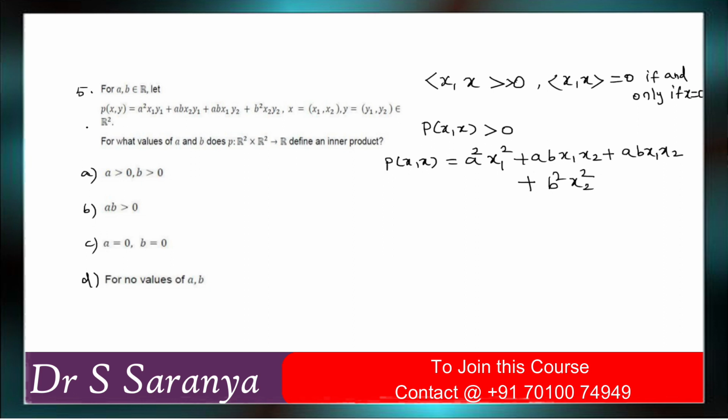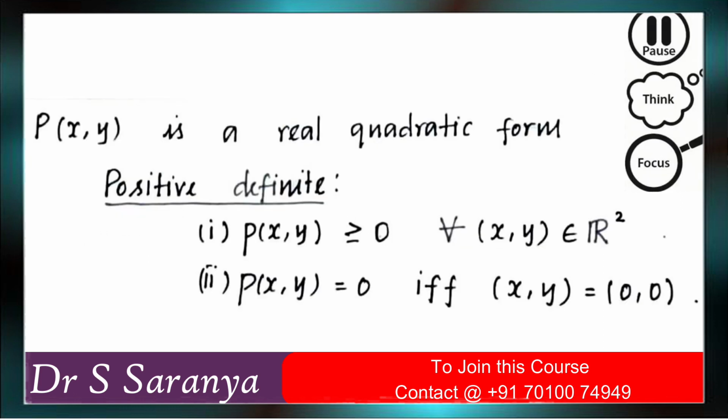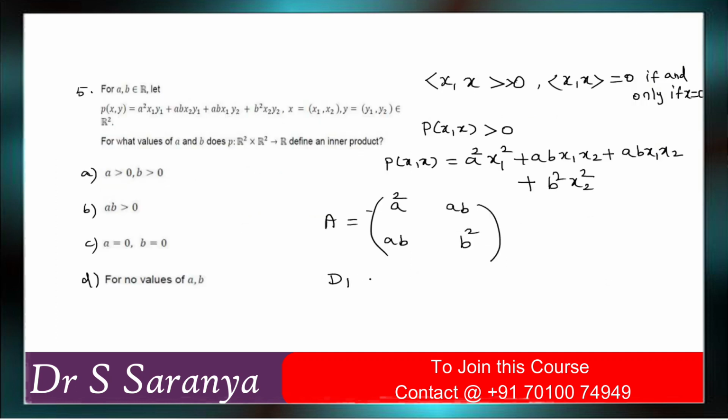Okay. So this is the quadratic form. This one we can write in a matrix format, right? So it is A squared, AB, AB, B squared. So we can check it. This matrix must be positive definite, right? Positive definite means the principal minors must be greater than 0, right? So A squared greater than 0.